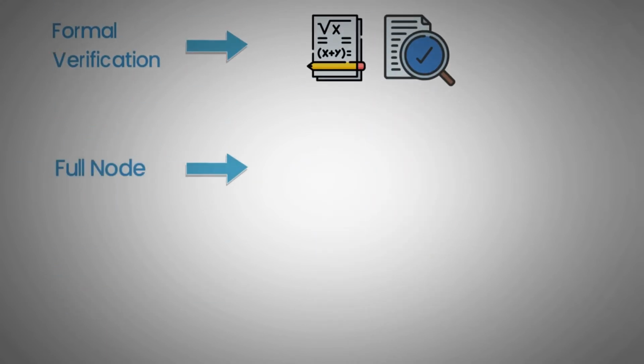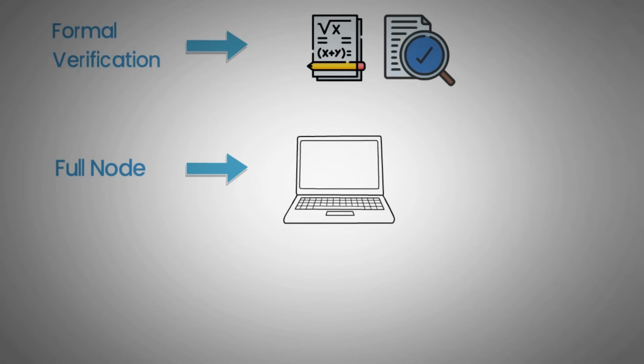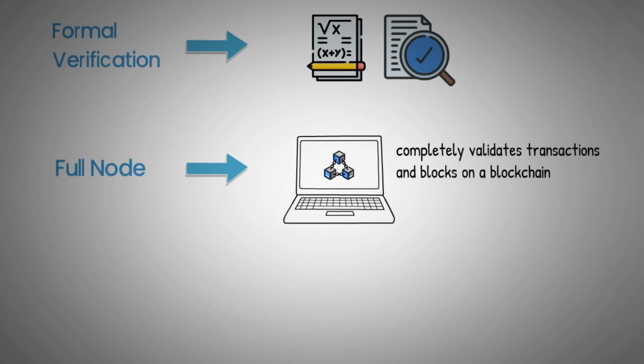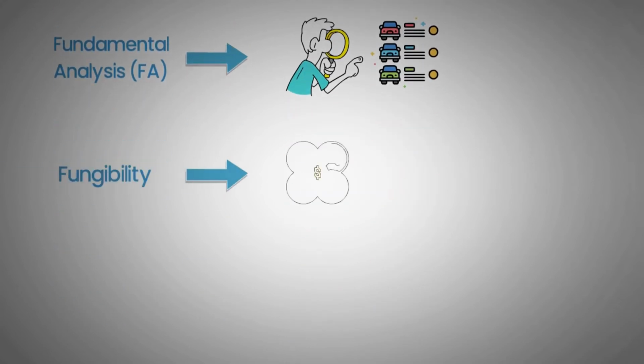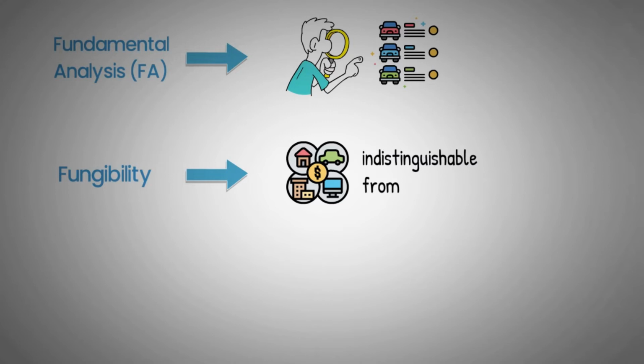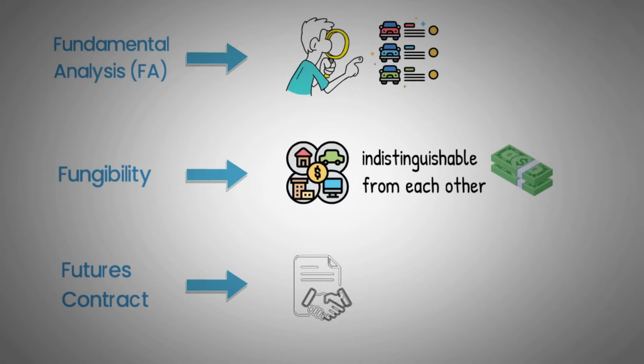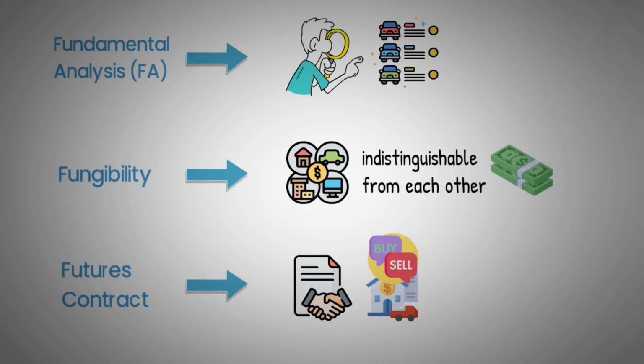Full node. A computer that fully implements the entirety of rules of an underlying blockchain network and completely validates transactions and blocks on a blockchain. Fundamental analysis, or FA. Evaluating an asset based on its underlying characteristics and traits as an effort towards arriving at an intrinsic value of the asset. Fungibility. The property of an asset whose individual units are indistinguishable from each other in terms of value and functionality. Futures contract. A standardized version of forward contracts that are used as a legal agreement to buy or sell an asset in the future at an agreed upon price and date.